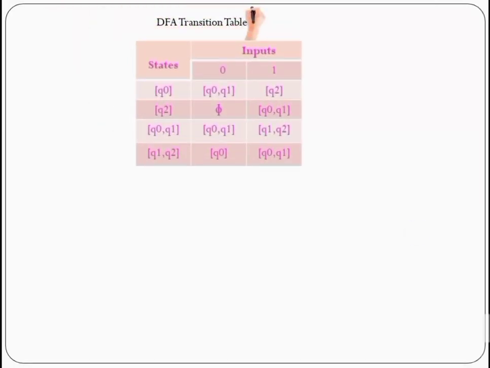Now we are ready to build the transition table and the DFA diagram. First, the transition table. You can write the transition table like this: all the possible states in the rows, and the inputs 0 and 1 in the columns. Against 0 and 1, we can write the resultant values obtained in delta dash.